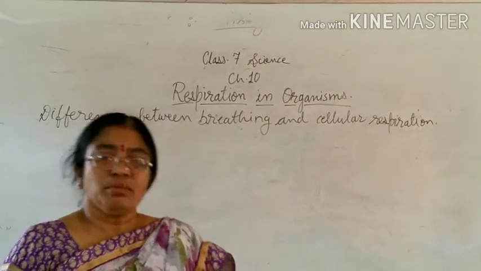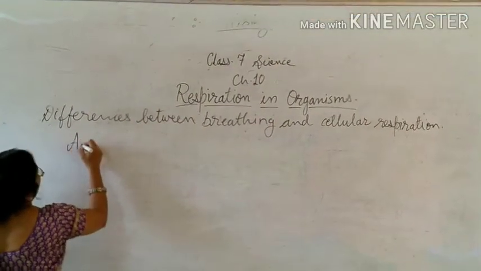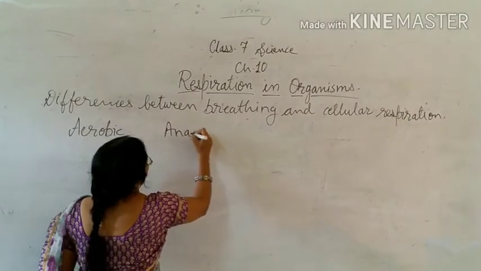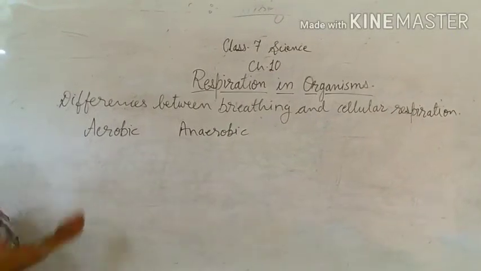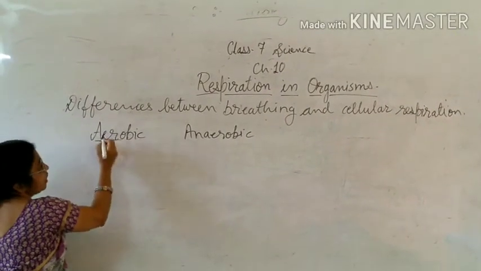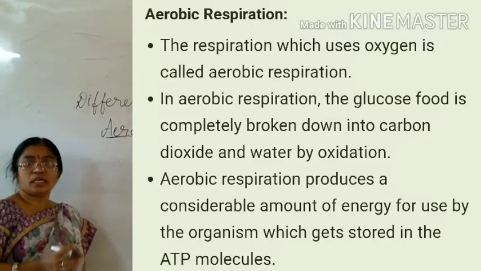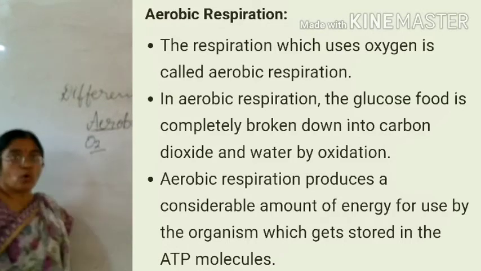Now, types of respiration. There are two types of respiration, aerobic and anaerobic. Aerobic respiration, as this term includes air, means the type of respiration which occurs in the presence of air, that means in the presence of oxygen.